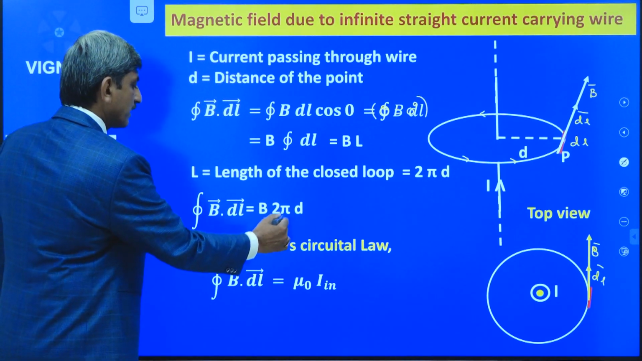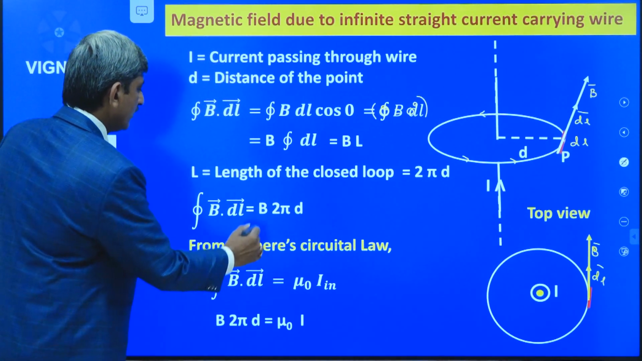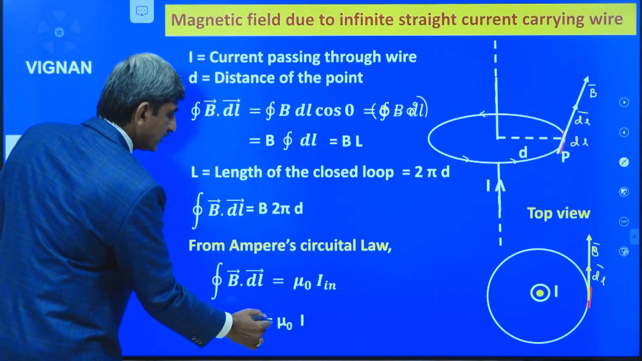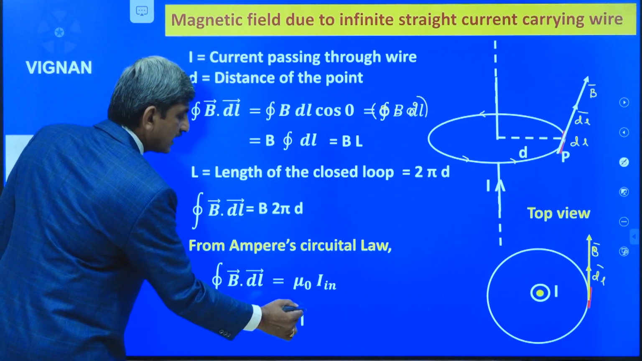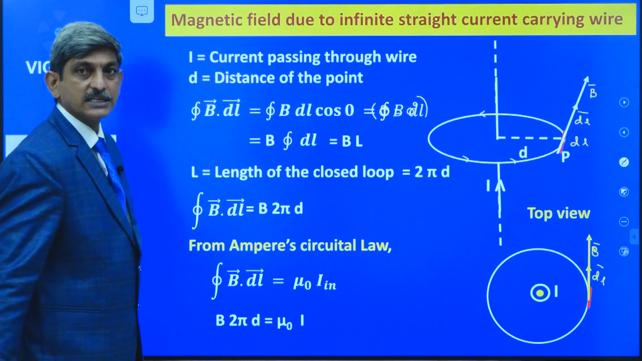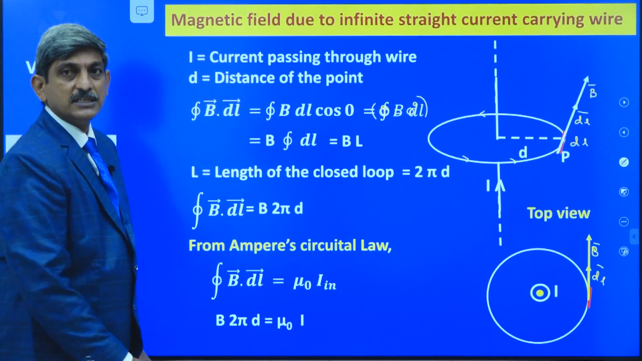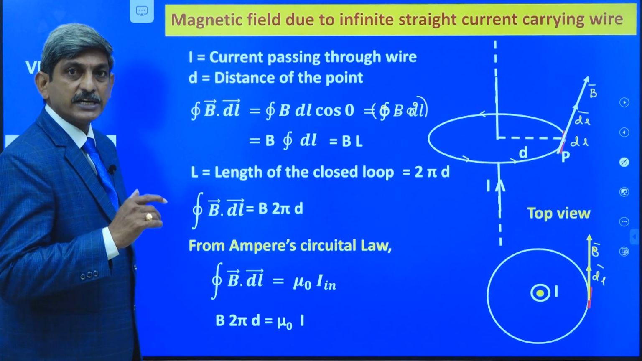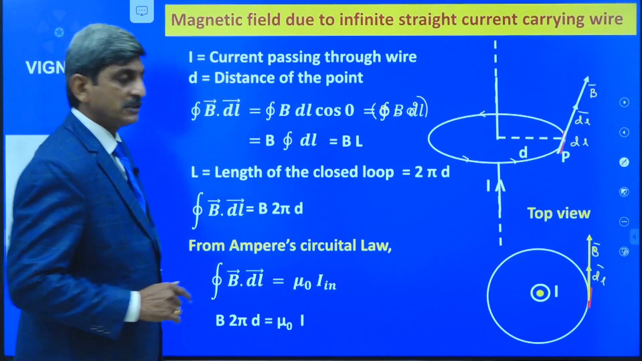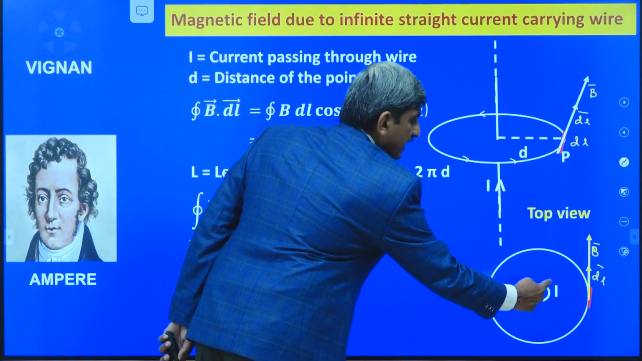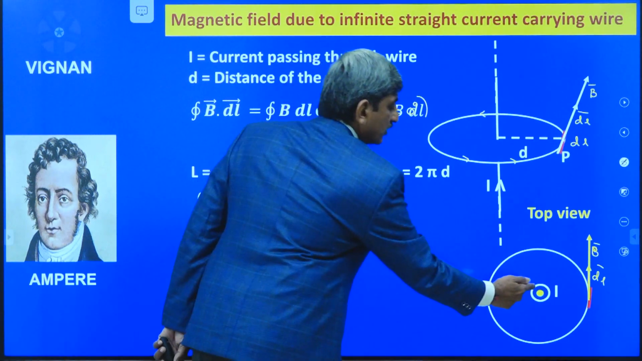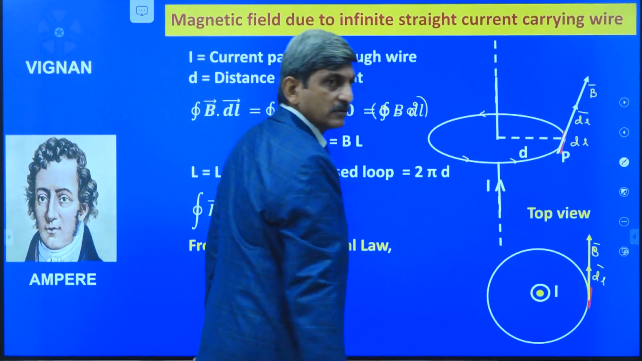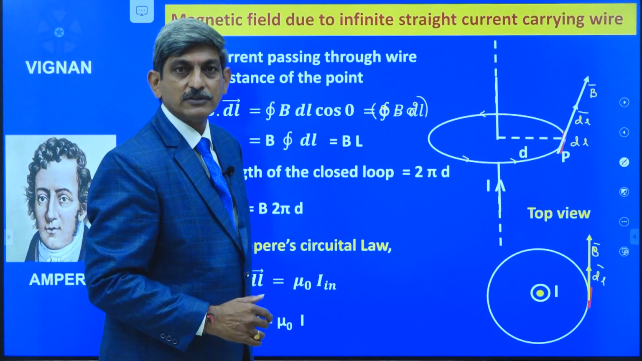Here, by substituting this value, we have B 2πd is equal to μ₀ times what is I_in here? I_in is the current passing through the conductor inside the loop. There is only one conductor inside the loop and that current is coming out of the board. Is it positive or negative?